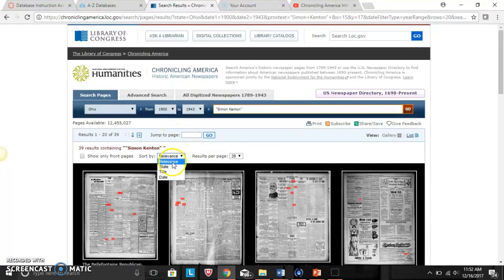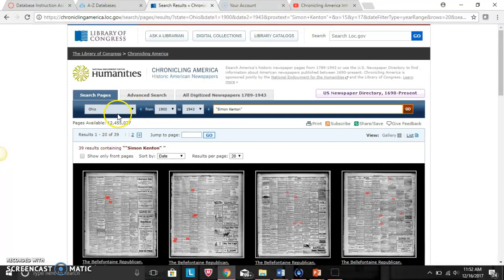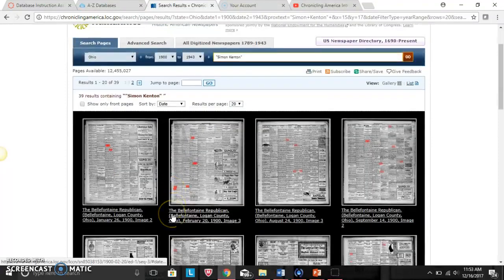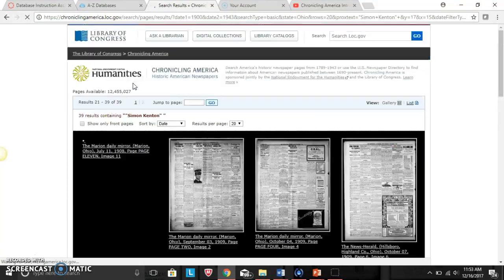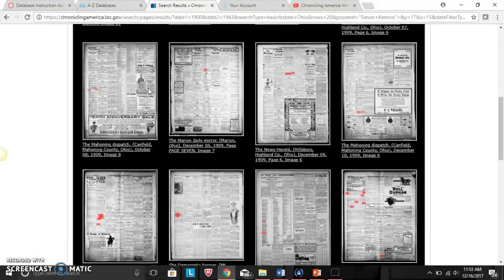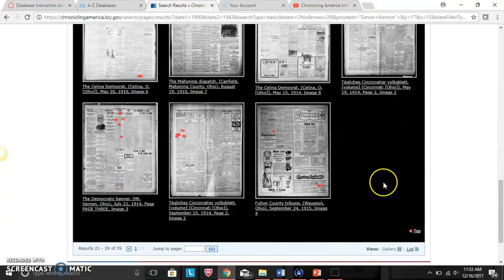Now say we want to see the most recent of the newspapers. So we'll choose date, and it's once again going to do this on its own. So now we have Ohio 1900 to 1943, and we are sorted by date. The first article in the 1900s was from January 26, 1900, the Bellefontaine Republican. And we have 39 results, so we're going to have to look at the second page because we are only having 20 results per page. So we'll choose the second page, go down to the bottom, and the most recent article about Simon Kenton was on September 24th, 1915 in the Fulton County Tribune.